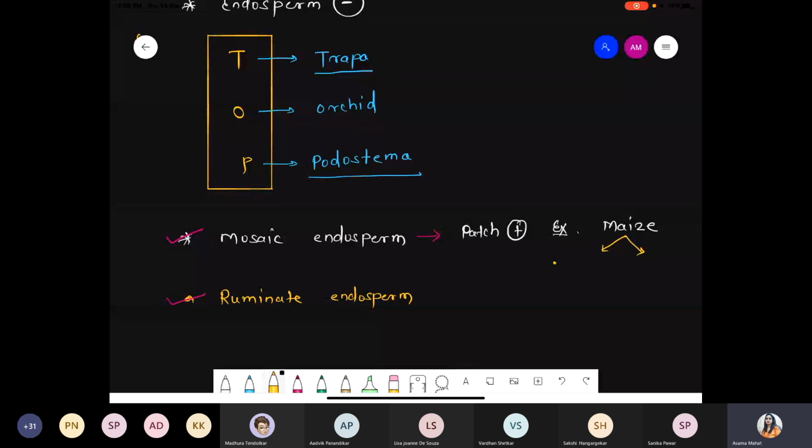Mosaic means what? Hybrid. There's a combination. So the typical maize seed has some part that is yellow in color and the other part that is white in color. So in case of maize, they have mosaic endosperm where patches appear on the endosperm or on the seed. That's what is called the mosaic one. Mosaic endosperm. Another one we are talking about is the ruminate.